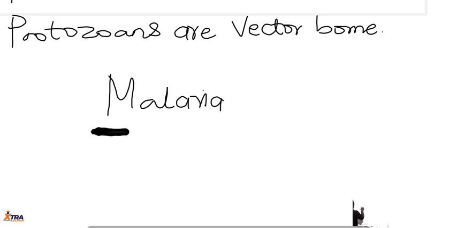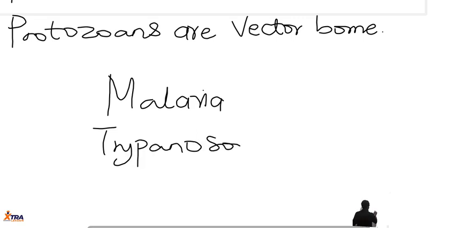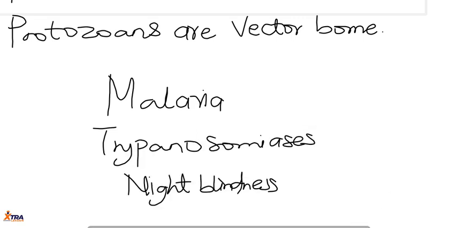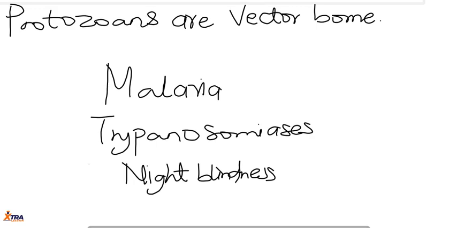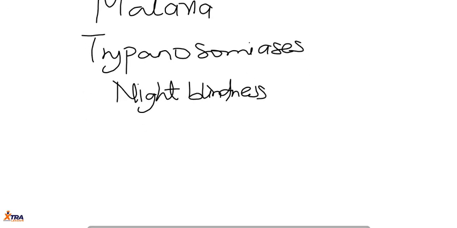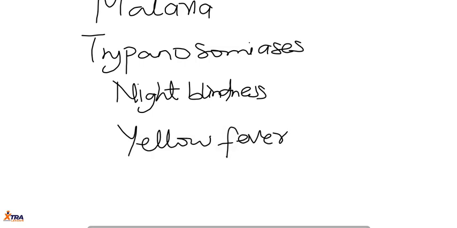Also trypanosomiasis, and even yellow fever, although it is caused by an arbovirus, but these arboviruses are always carried by vectors such as the Aedes aegypti mosquito. So yellow fever is an example of a vector-borne disease.